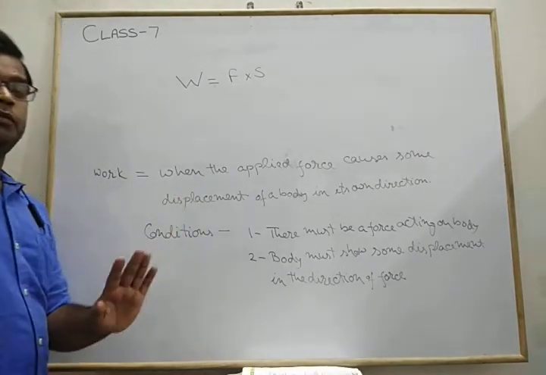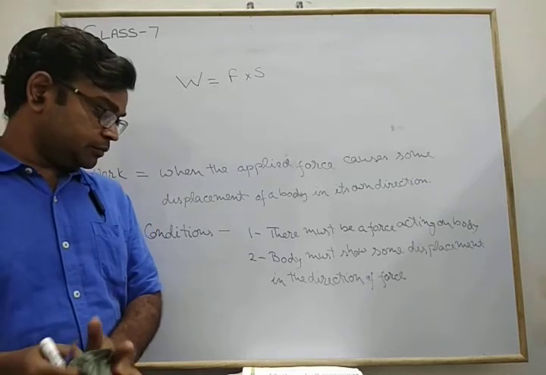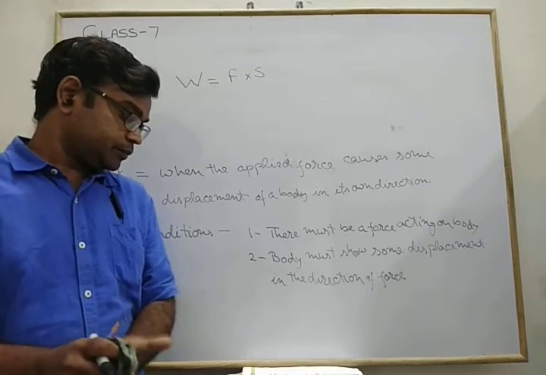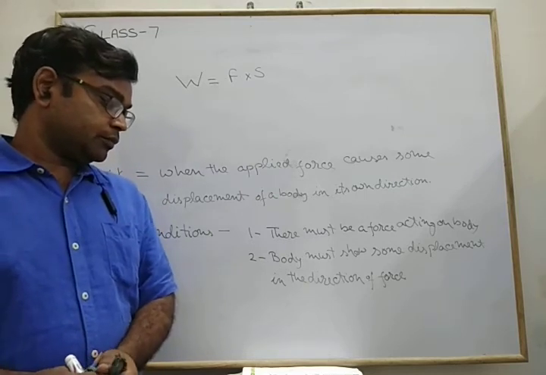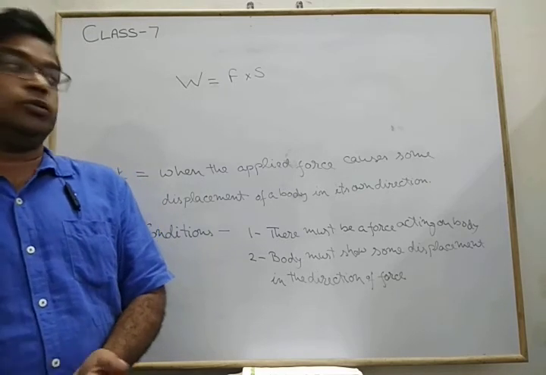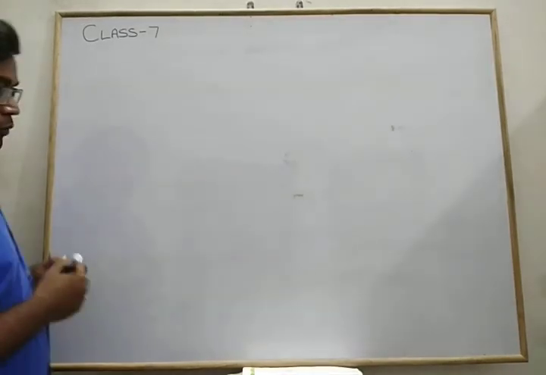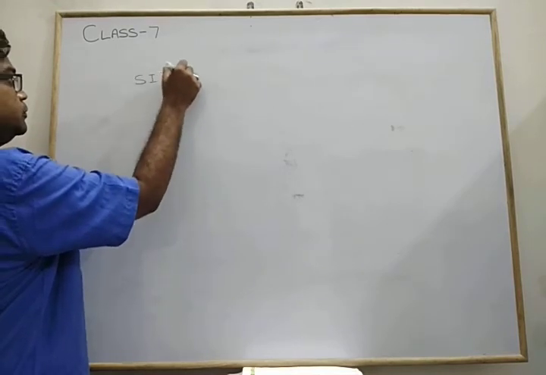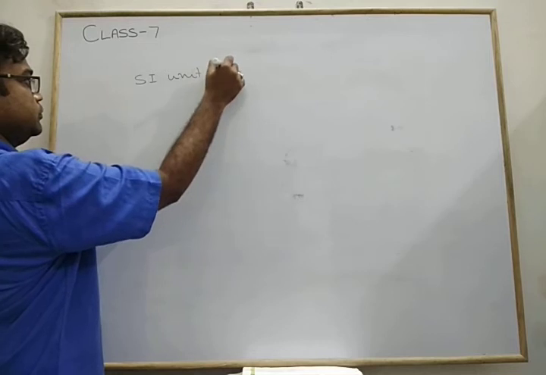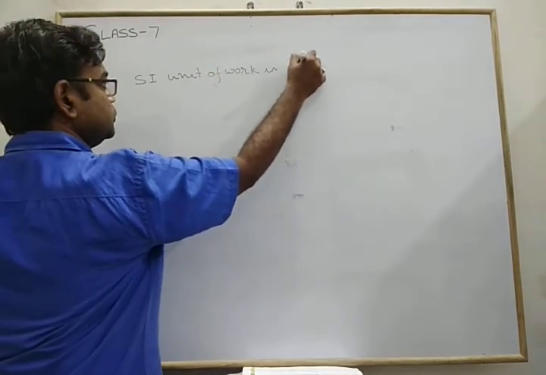As we discussed all the definitions of energy and work, now, what is the unit of work or energy? Always remember that in case of work, the SI unit of work is joule. Okay, now what is the unit of work? So the SI unit of work is joule.